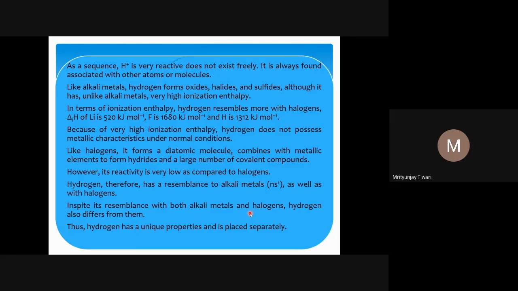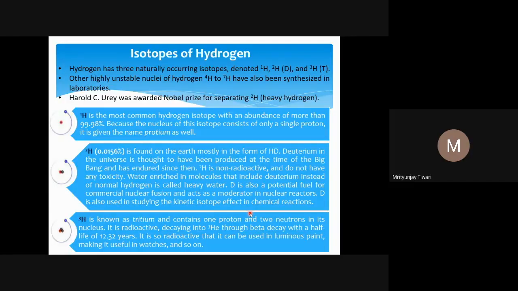So it is placed separately. Earlier, people put it in the first group and also in the 17th group, along with the halogens. Some books still follow that tradition, but now people say that since it has very unique properties, its properties do not resemble any single period or a single group. So you cannot put it in a single group, and if you cannot provide it a unique place, it is better to keep it aside. That is why hydrogen is now placed separately in the periodic table.